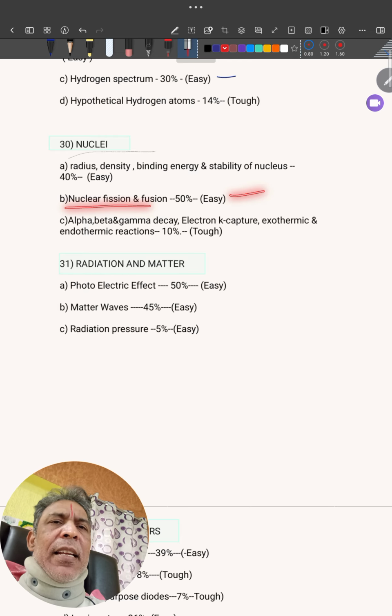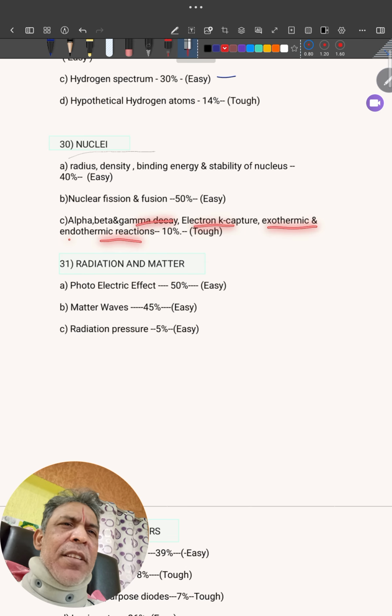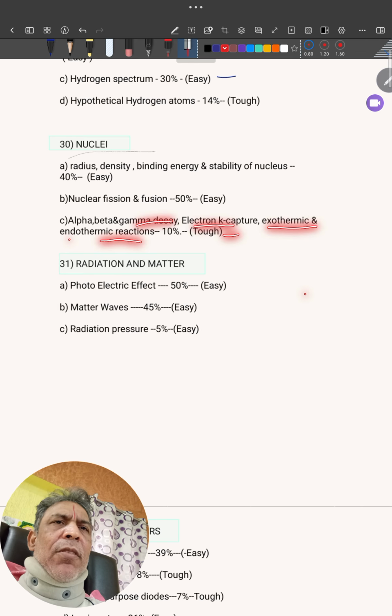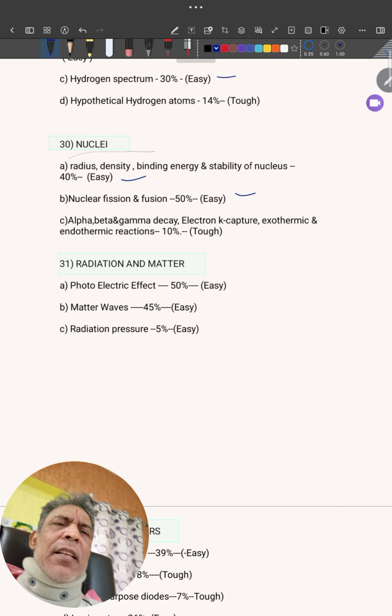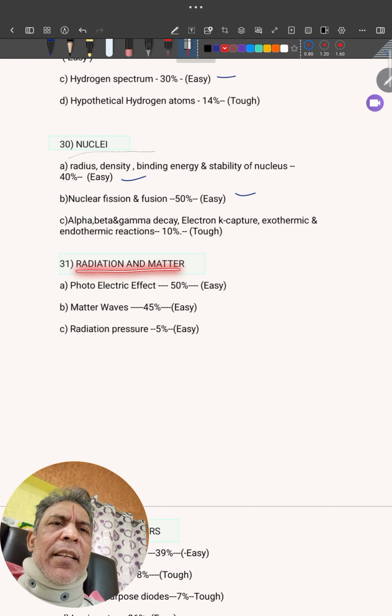Easy. Then alpha, beta, gamma decay, electron, K capture, exothermic, endothermic reaction. They're based on some collisions. This will come tough. So now you pick up this 90%. Okay, no? Manageable. Then next, radiation and matter.